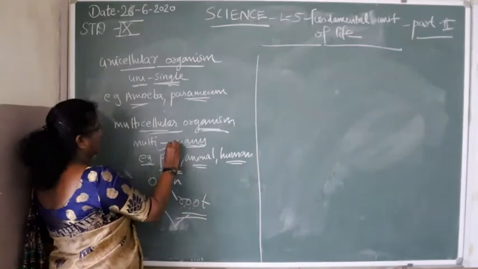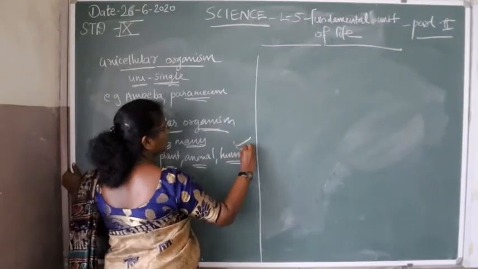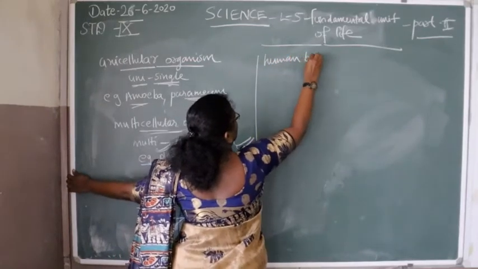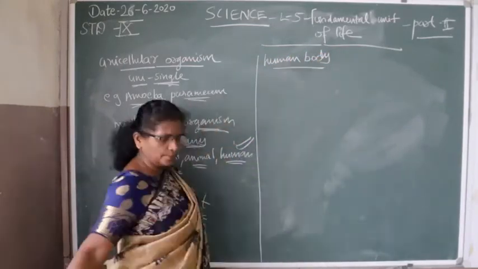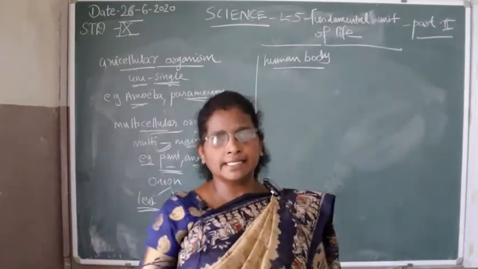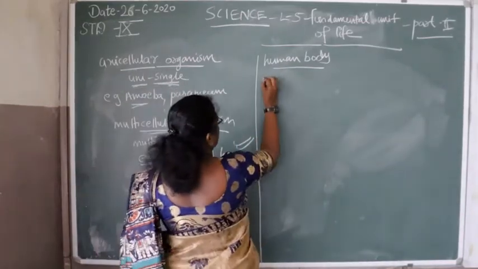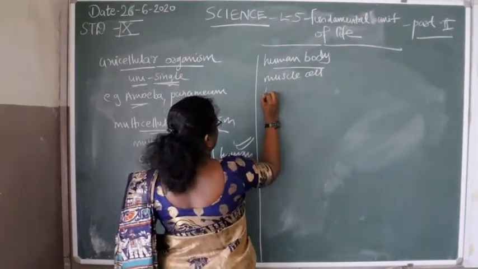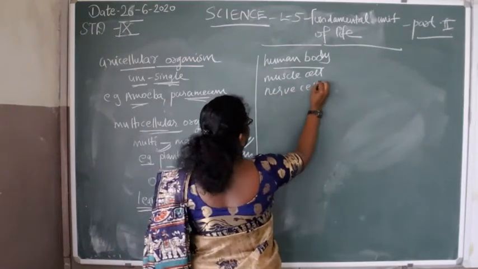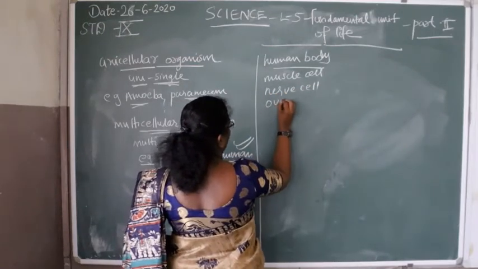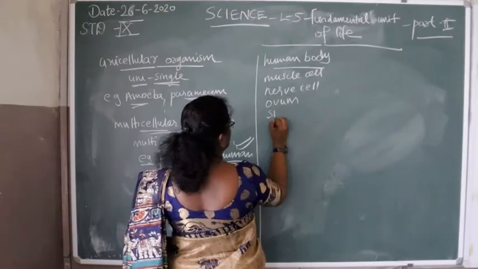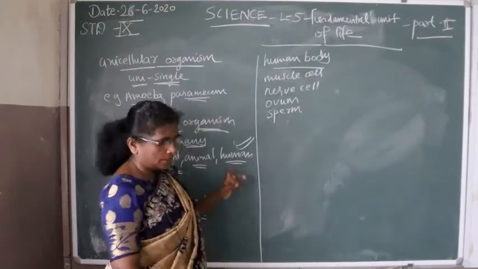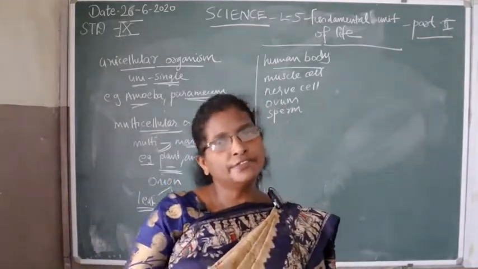Now we consider the human body. In the human body, there are different cells: muscle cell, nerve cell, ovum, sperm, etc. All these cells have different functions.